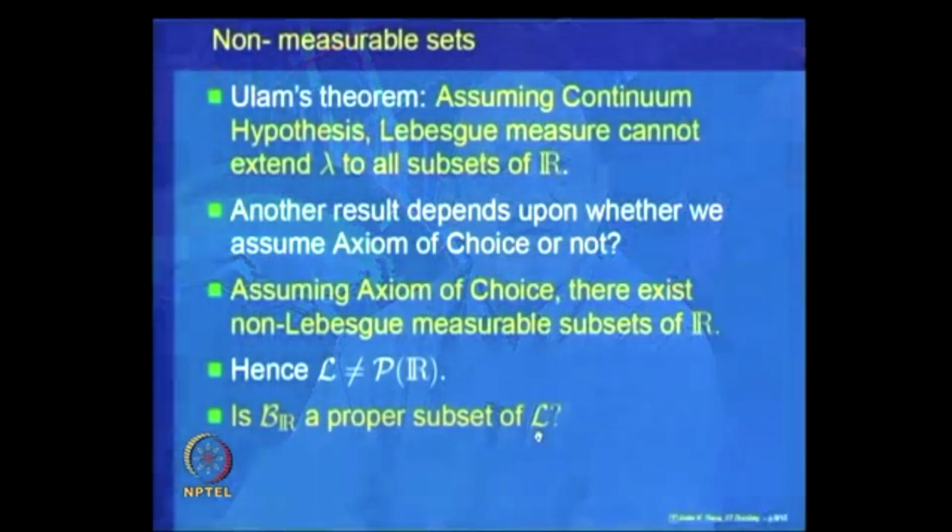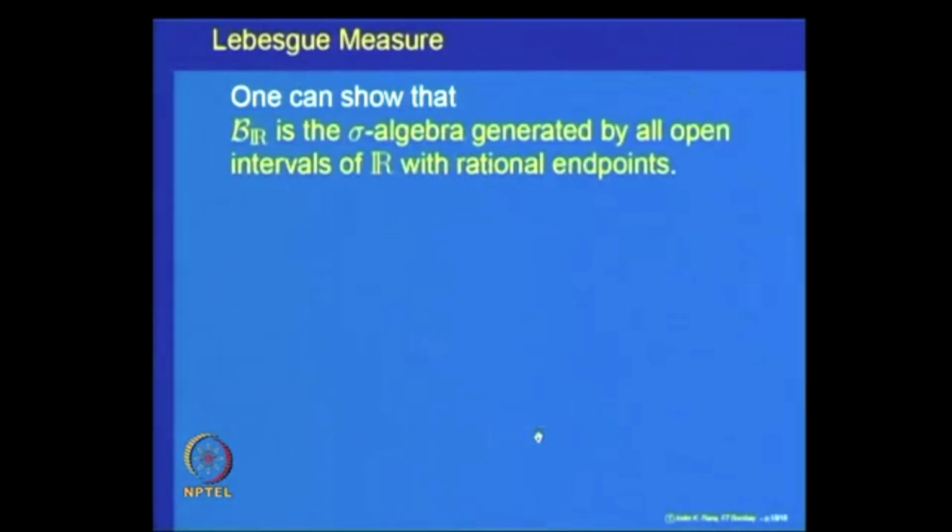Let us turn to the other side. Can we say that the Borel sigma algebra, the Borel subsets of the real line, form a subclass of Lebesgue measurable sets? What is the relation between these two? Can we say that the Borel sets form a proper subset of the class of all Lebesgue measurable sets?